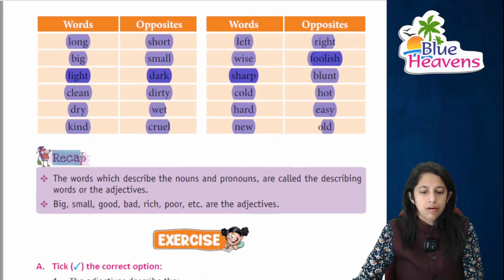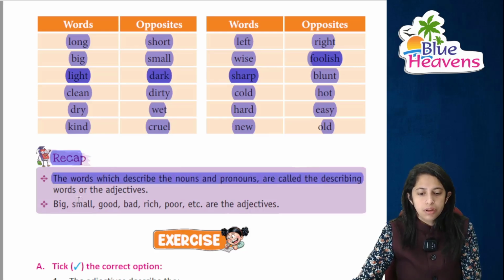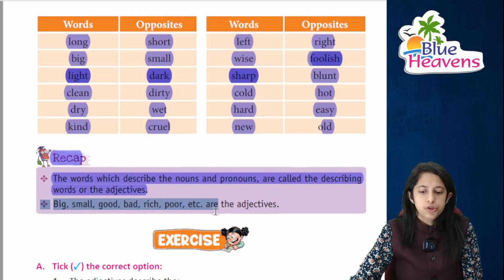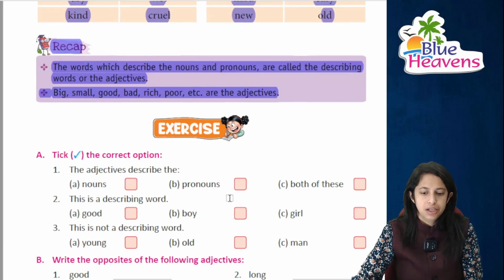Moving on to a quick recap, right? So the words which describe noun and pronoun इन्हीं को हम क्या बोलते हैं, describing words or you can say adjective बोलते हैं, right? Big, small, good, bad, rich, poor, etc. ये सब क्या हैं, adjective.